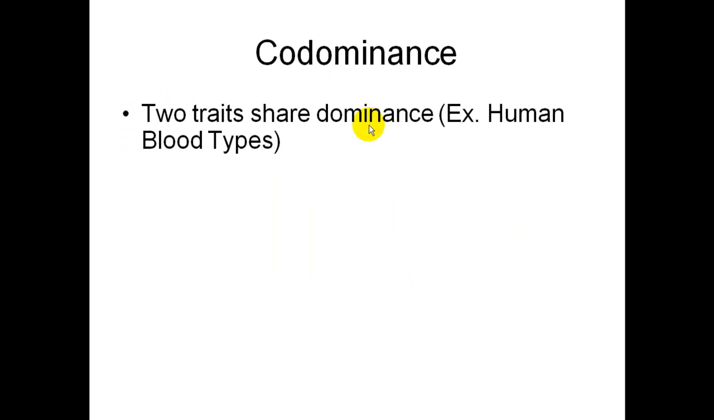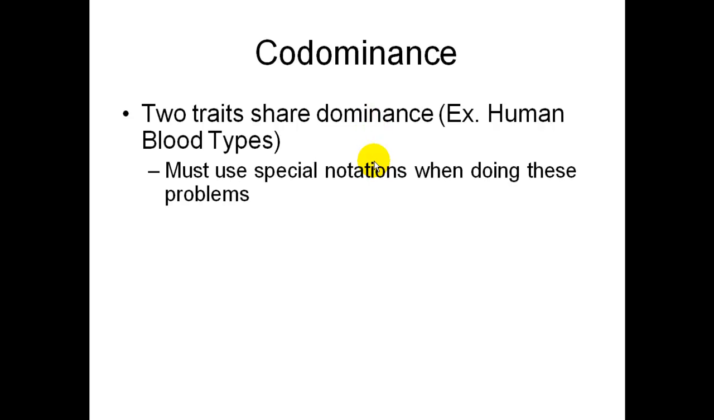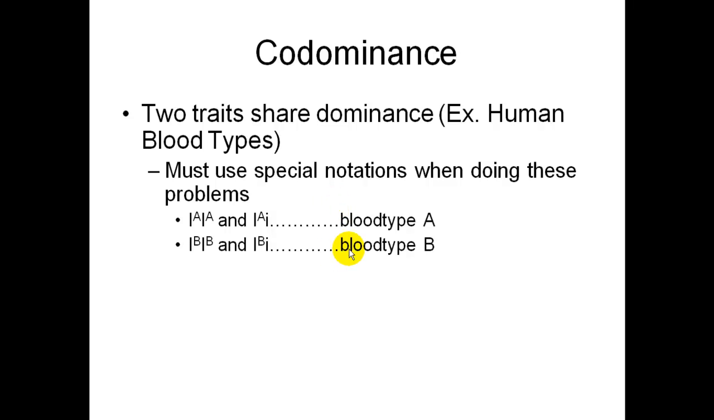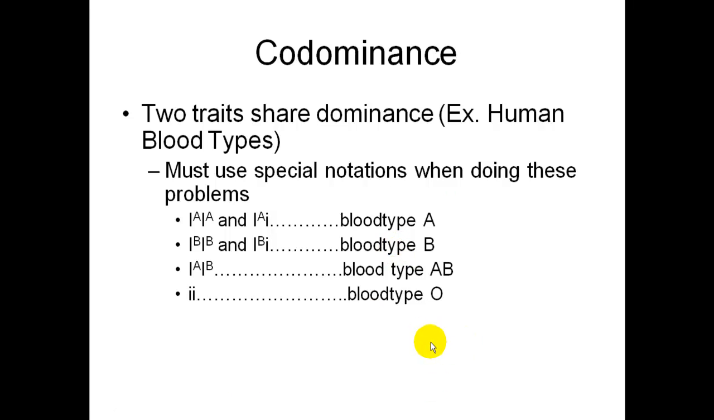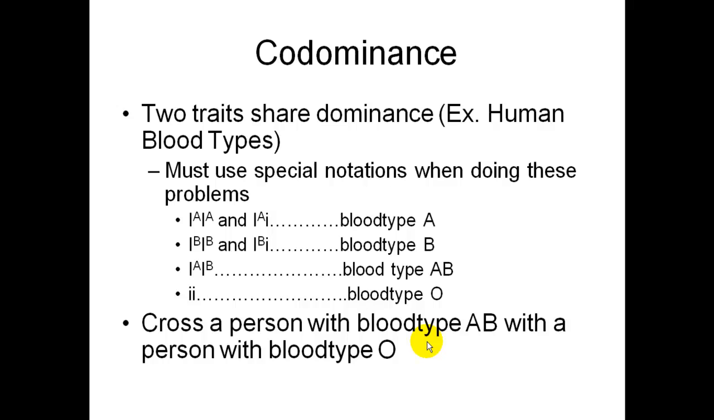Okay, another one is codominance. This is when two traits share dominance, like in human blood types. There are special notations as well when doing these problems. IA, and IA little i is how you represent blood type A. IB, and IB little i is how you represent blood type B. Blood type AB, which is a cross mix of those, is IAIB. That's the only genotype for that. And blood type O is recessive, and that's little i.